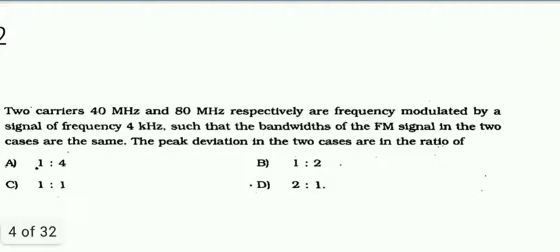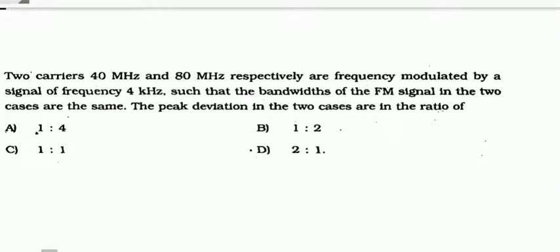Next one: two carriers, 40 megahertz and 80 megahertz respectively, are frequency modulated by a signal of frequency 4 kilohertz such that the bandwidth of the FM in the two cases are the same. What is the peak deviation ratio in the two cases? Here they have given the carrier frequency and modulating frequency, but they ask the frequency deviation ratio provided the bandwidth is the same. So bandwidth is the same means we are bothering only about the modulation frequency and find the frequency deviation.